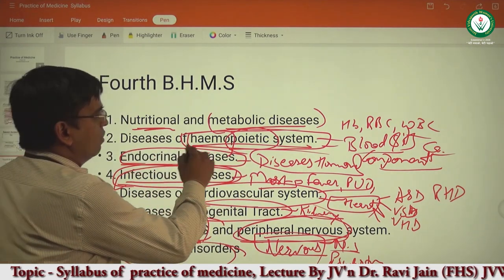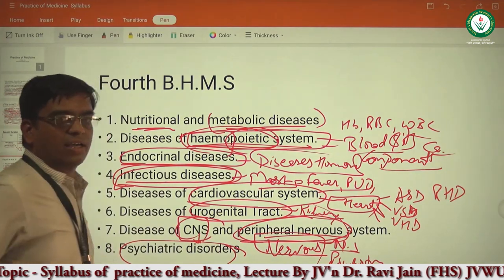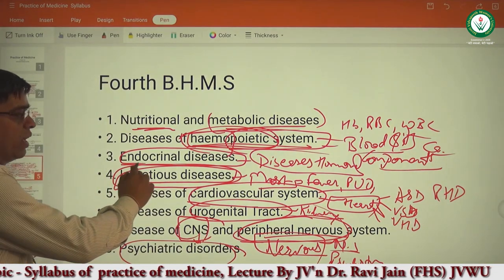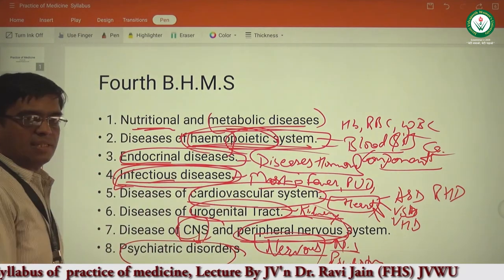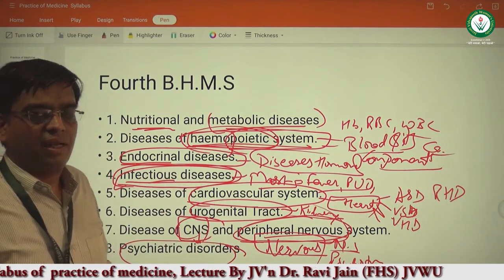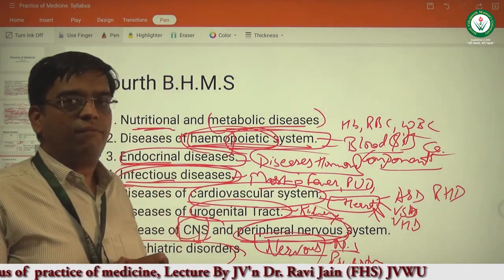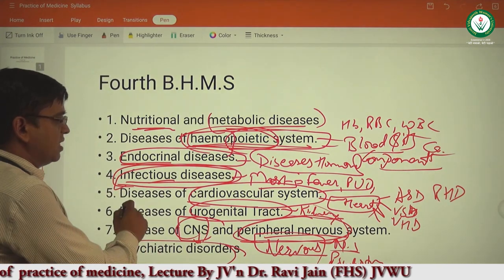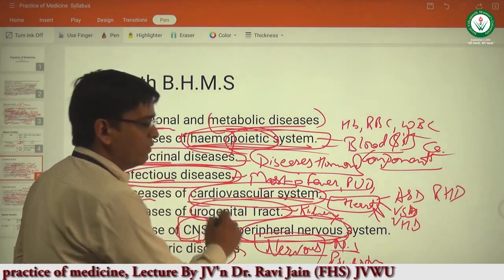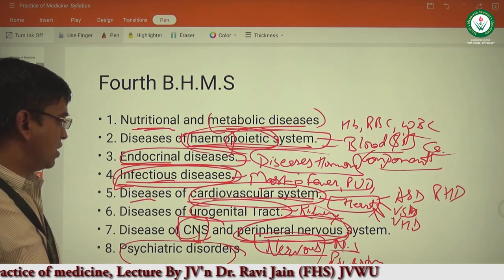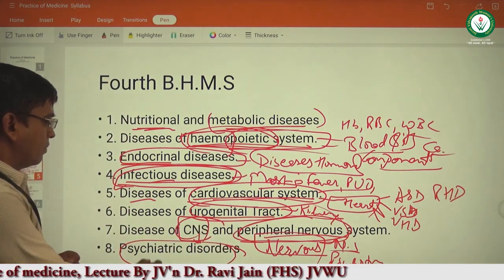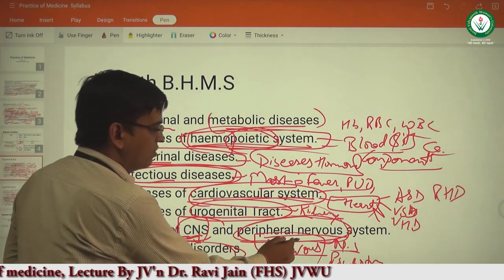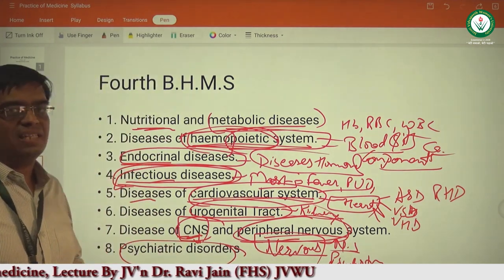We will be discussing about diseases of the hemopoietic system, that is related to the blood and its components, endocrinal diseases, the diseases related to the hormonal system, infectious diseases and tropical diseases, that are various infections that is commonly affecting human individuals, diseases related to the cardiovascular system, that is heart and its components, urogenital tract related to the kidneys and its appendages, diseases related to the central nervous system, peripheral nervous system and psychiatric disorders.